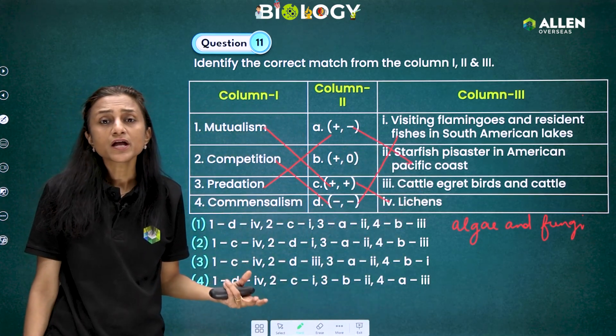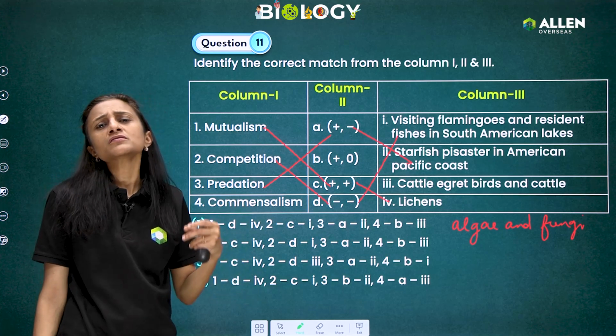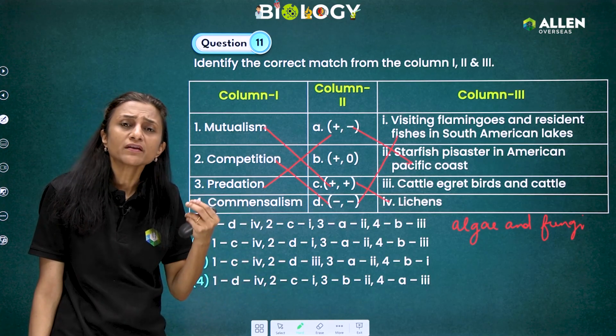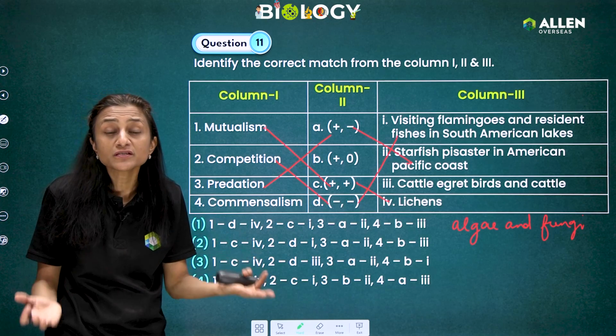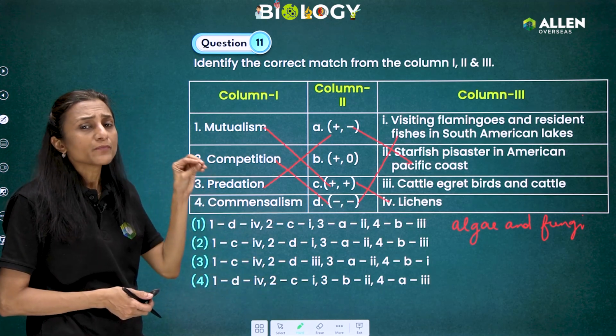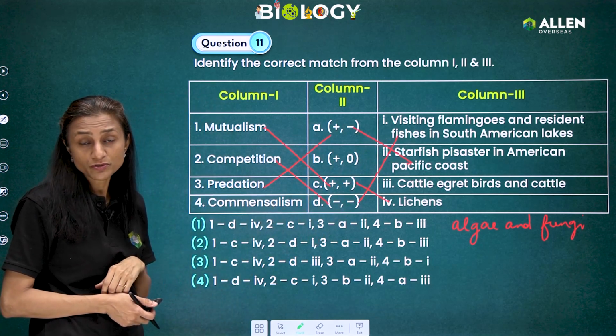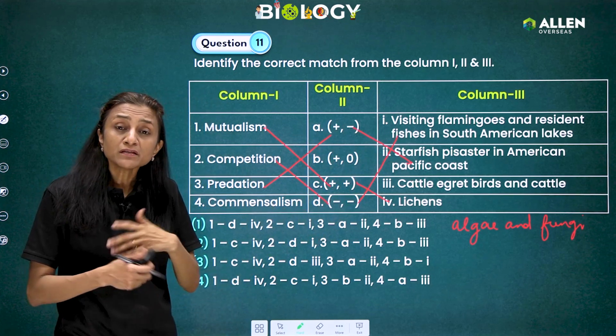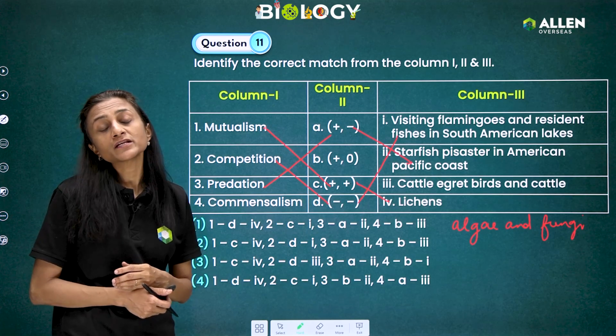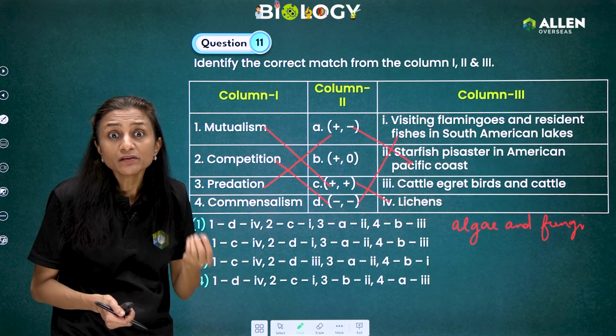So it was found that predation as a type of interaction is very essential in maintaining the species diversity of a particular area, because experimentally when Pisaster was removed in the American Pacific coast, it was found that many species of invertebrates had become completely extinct within a year.